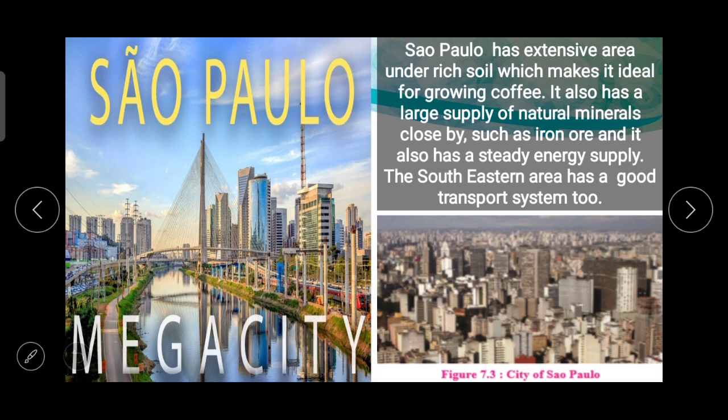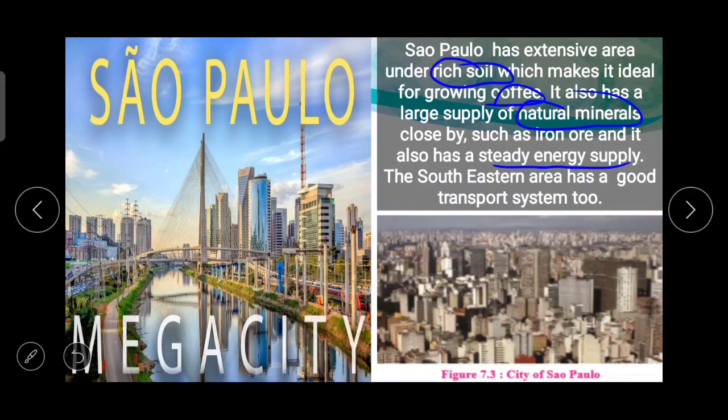Sao Paulo has extensive area under rich soil. Again, the same thing: soil, which is a very important resource for agriculture, is available there, which makes it ideal for growing coffee. It also has a large supply of natural minerals such as iron ore, and it also has a steady energy supply. The southeastern area has a good transport system too.